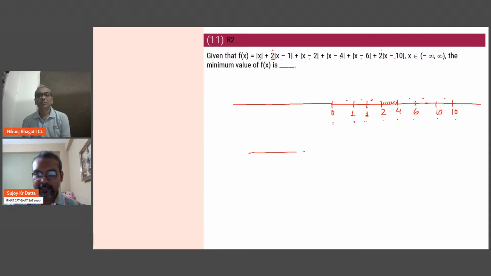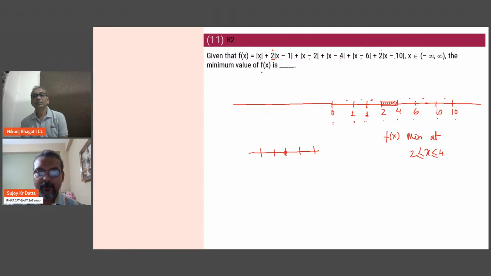If there was, let's say, an odd number of terms, then it will be the middle point. There is a single point. Here there is no single point. There is an entire region in the middle, 2 to 4. So f(x) will be minimum at x ranging from 2 to 4, both inclusive.